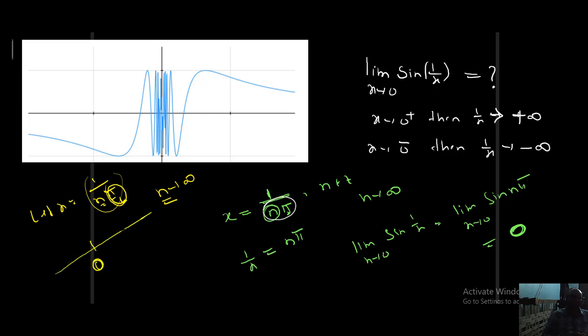But what I took here is 0, and my x value is somewhere here. My x value is 1 by n pi here. Next I am taking the x value, it may be on the left side of 1 by n pi or the right side of 1 by n pi, that is not a big issue. So assume that the x value is here, that is 1 by n pi by 2. So in this case what happened to the 1 by x value? Here 1 by x value becomes n pi by 2. In this case try to find sin 1 by x.